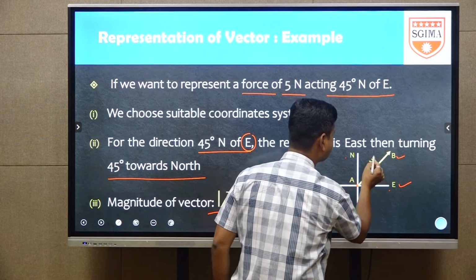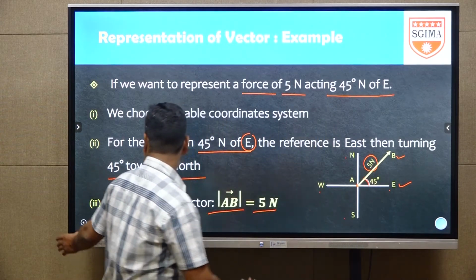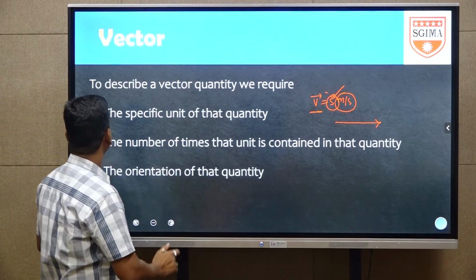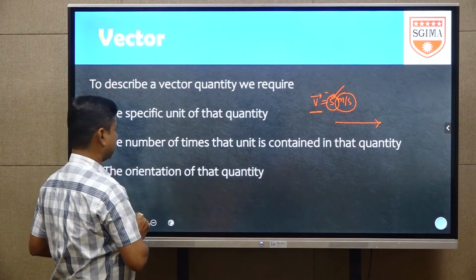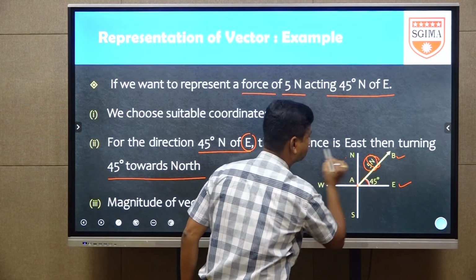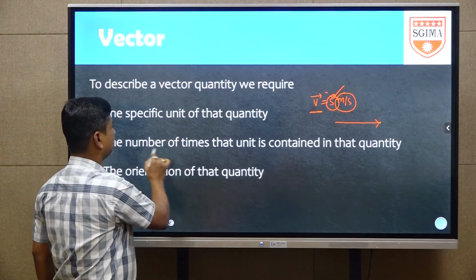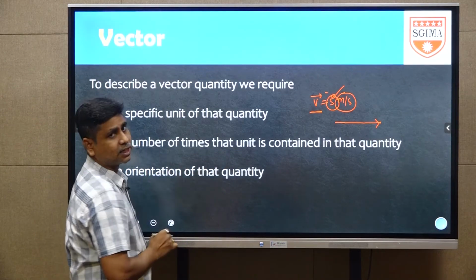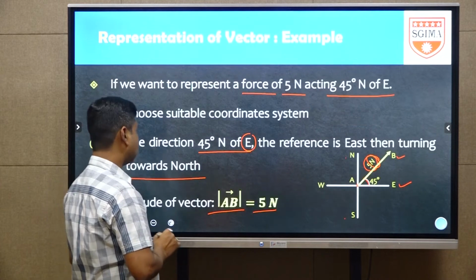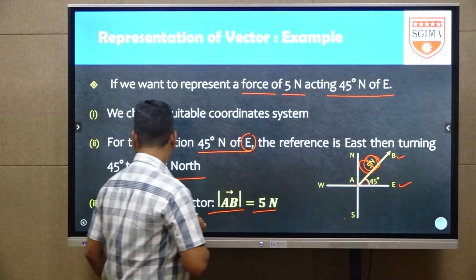Now the direction is mentioned here, the magnitude is also mentioned. Based on the previous points, if you observe, the first one is the specific unit of that quantity, it is Newton. Next, the second point, the number of times that unit is contained in that quantity, 5 times the unit is contained.